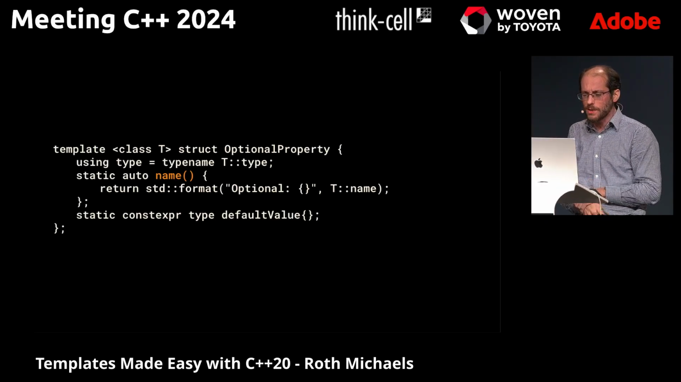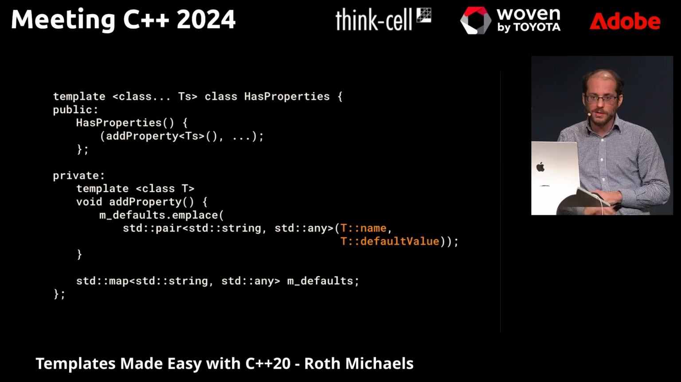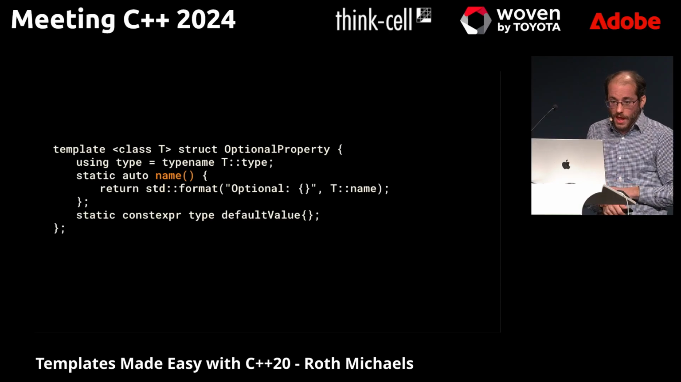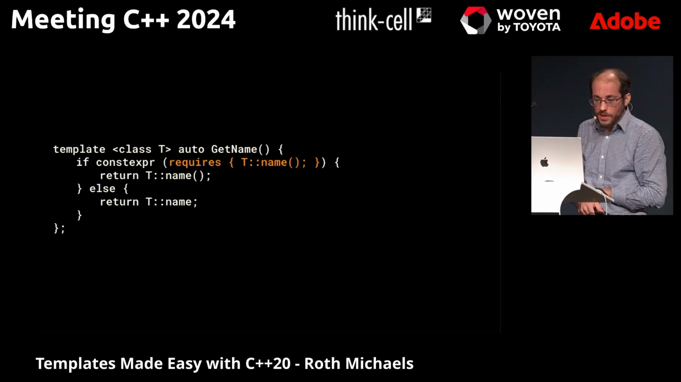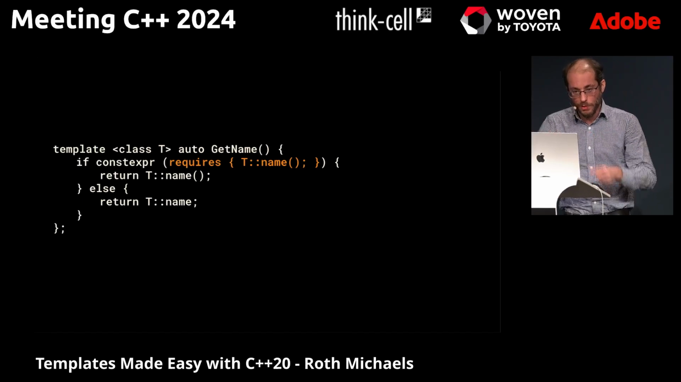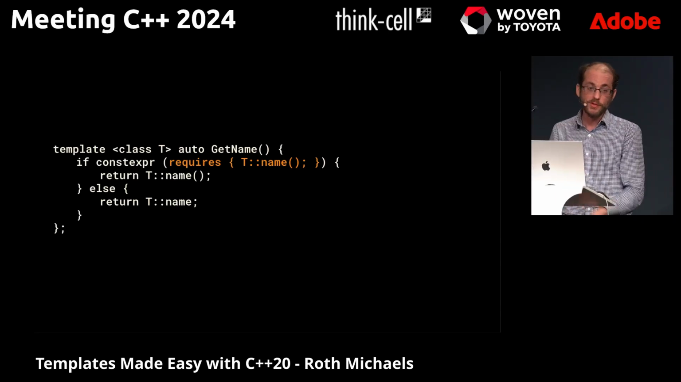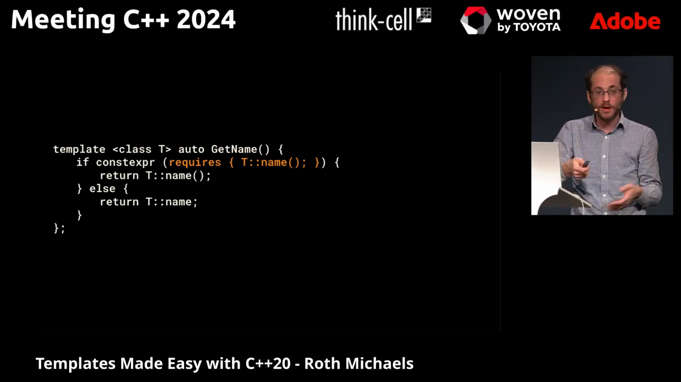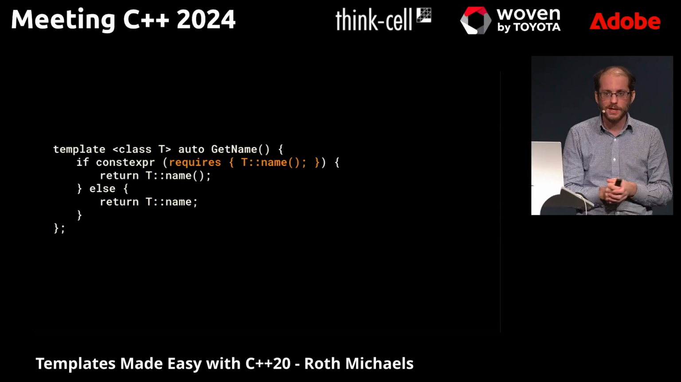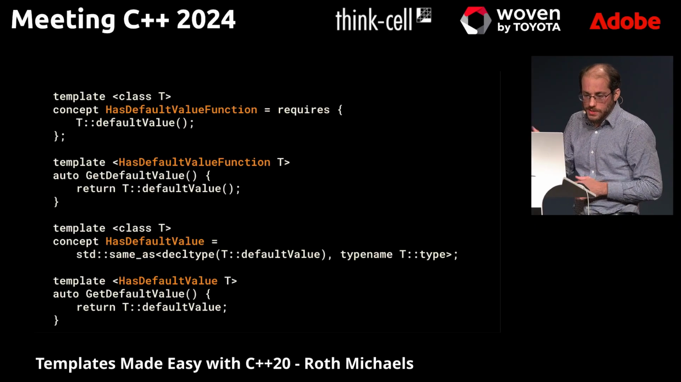So we need some way for this to work where instead of assuming name and default value are member variables, we want this to work if they're a variable or a function. And the way we could do that is with concepts. We can make a getName function that is if constexpr, we require that name is a function we can call. If so, call name. If not, we make the assumption that name is there and it's just a member variable and we just return that. But what would this look like in my actual code base that was written before concepts? I'm sorry, actually, I'll show you that in a moment.